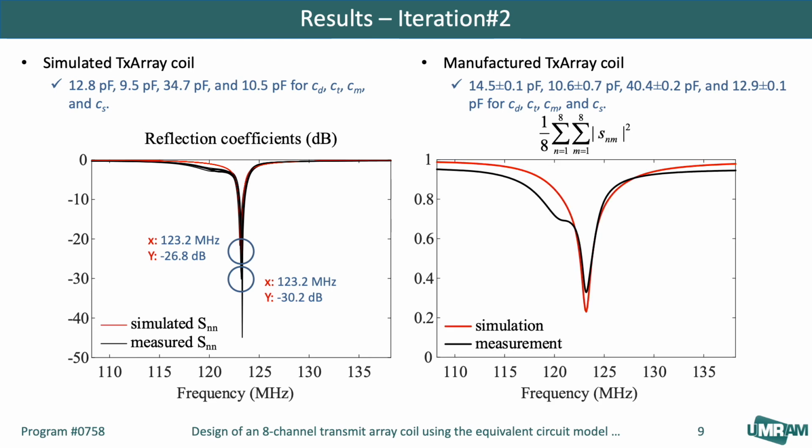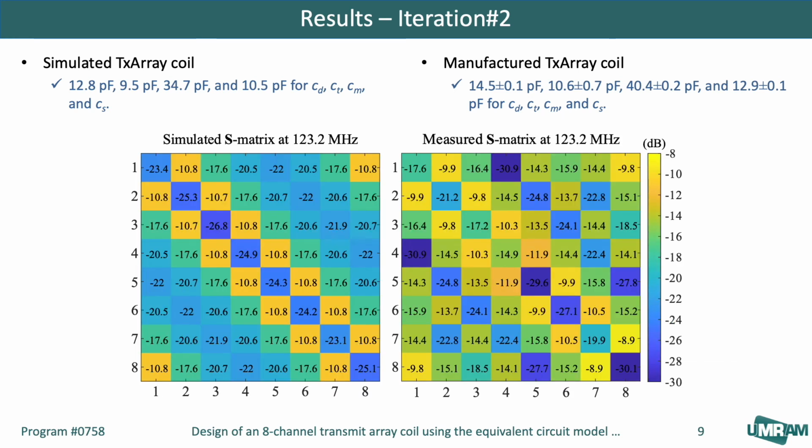The normalized reflected power in the single channel mode shows that its lowest value for the manufactured coil is 0.33, which is attained at the desired frequency. This value is a bit greater than the same simulated value, but still it is the lowest achievable number for the manufactured coil. The maximum coupling of the simulated coil was -10.7 dB. For the manufactured coil, it was -8.9 dB.